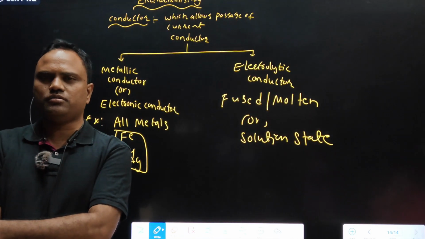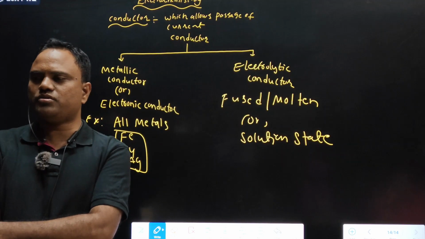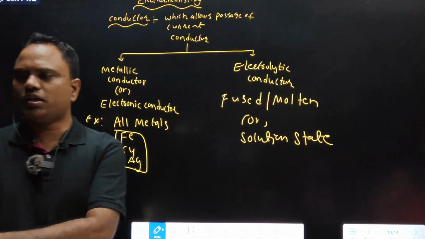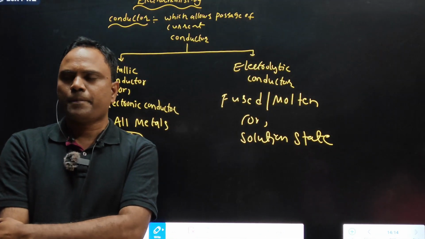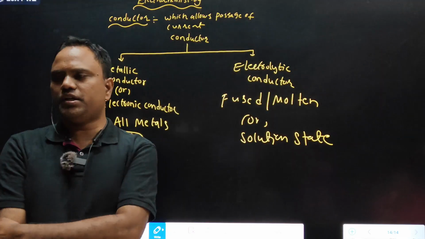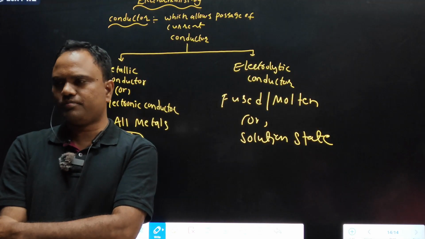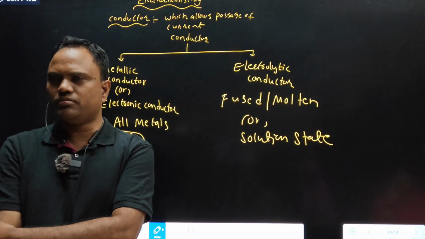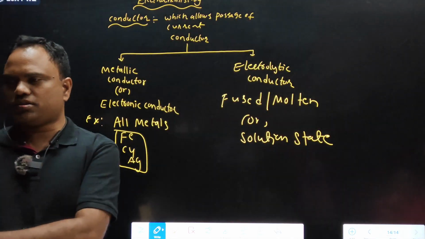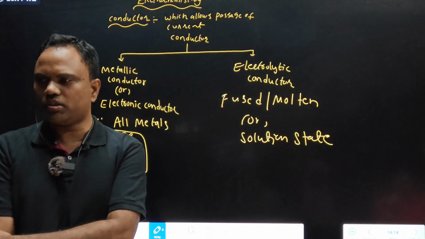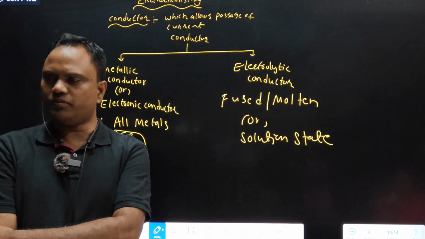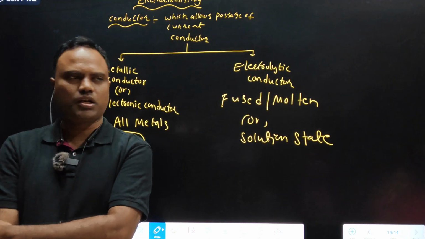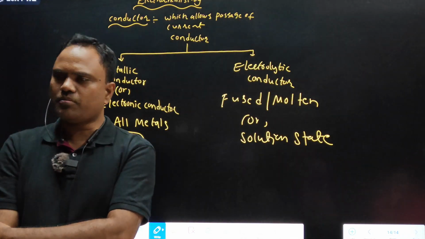What is the meaning of fused or molten? Take a salt in a bowl and heat it without adding any water. At a particular temperature it will melt, converted into liquid. That is called the fused state. If we heat the salt directly without adding water, at a particular temperature it will melt. That melt or liquid form is called the fused state or molten state.